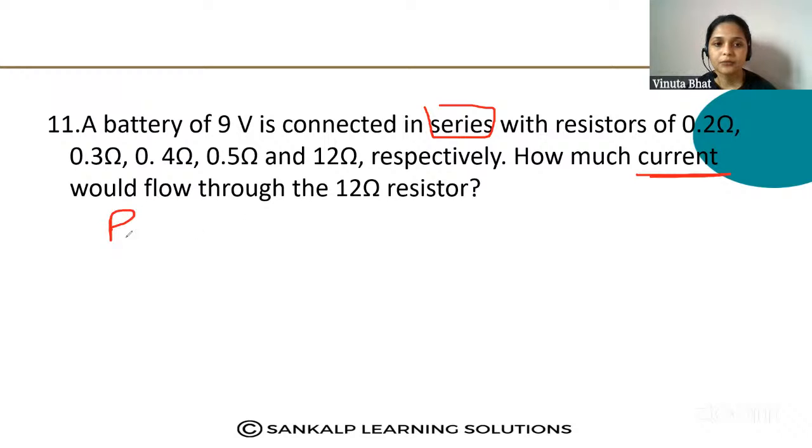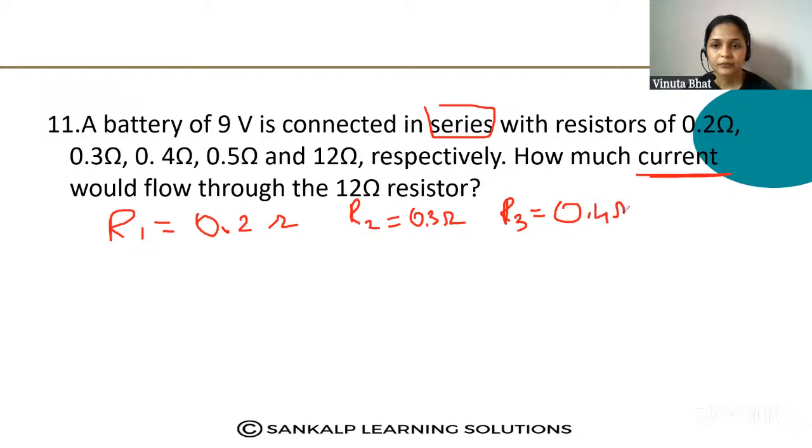Just write R1, take it as R1, 0.2 ohm, R2 that is 0.3 ohm and R3 that is 0.4 ohm and R4 that is 0.5 ohm and R5 is equal to 12 ohm, and you have to find out the current flow through this 12 ohm resistors.